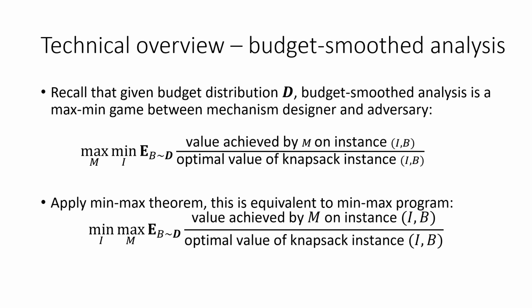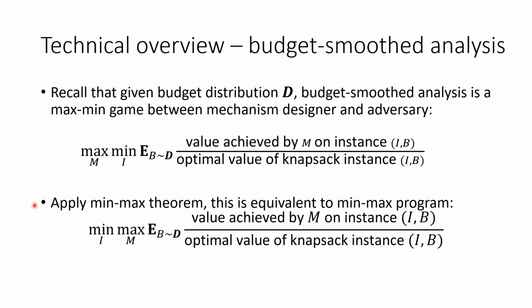Now I wanted to talk about the optimality of our mechanism in budget-smoothed analysis. Recall that given any budget distribution D, budget-smoothed analysis is essentially a max-min game between the mechanism designer and the adversary.